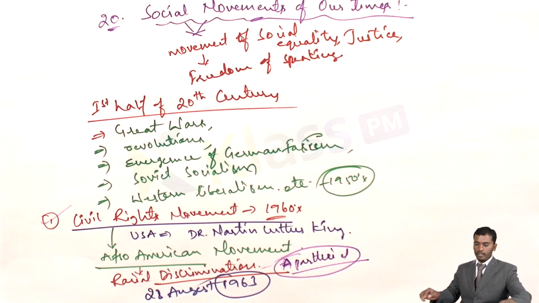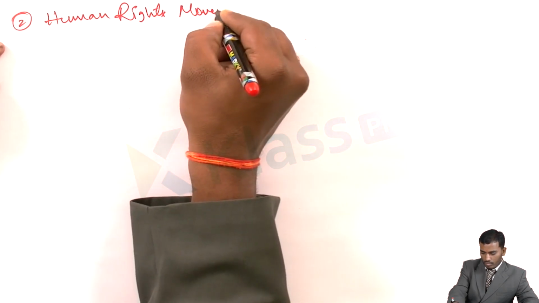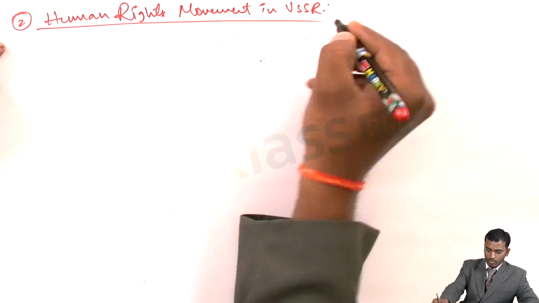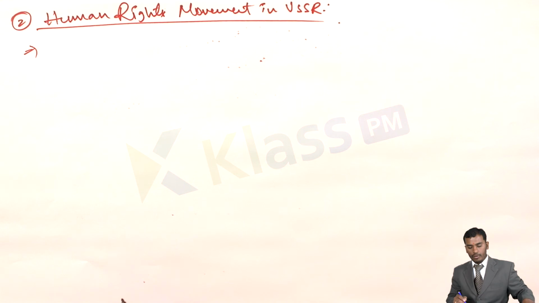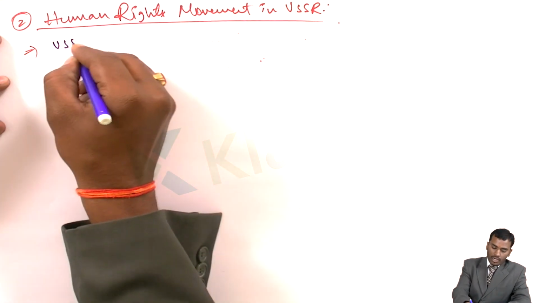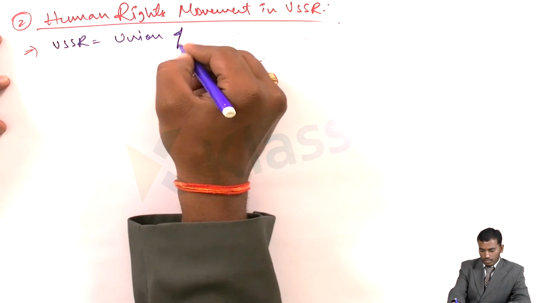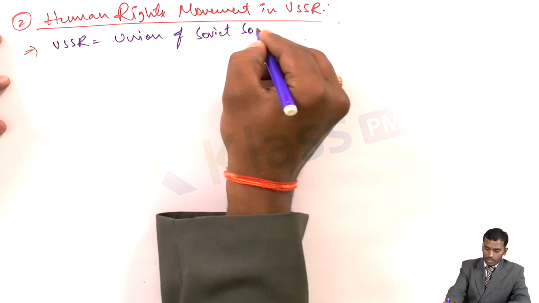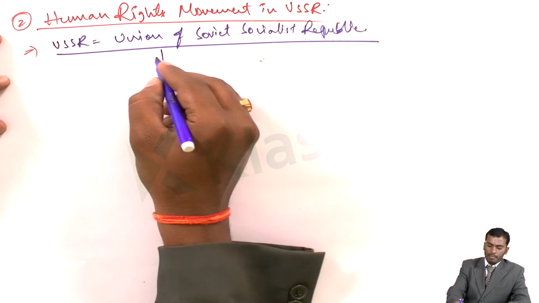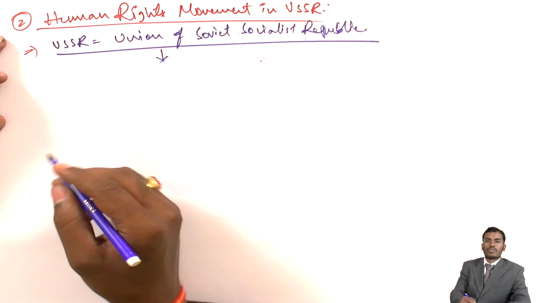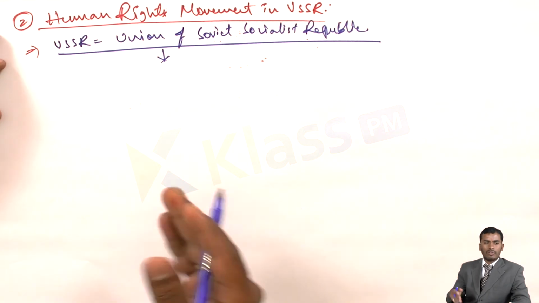What is this human rights movement in USSR? In those days, USSR, everyone knows, stands for Union of Soviet Socialist Republics. This organization comprised many countries which followed communism, or which liked the policies of Russia and joined the group.